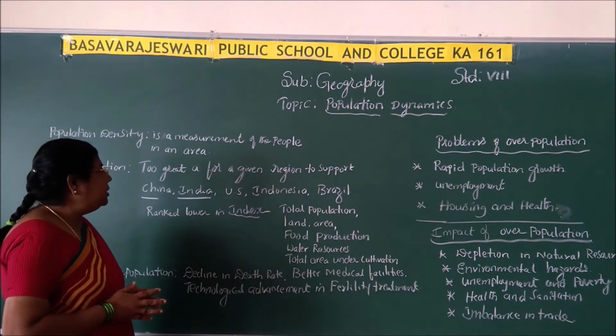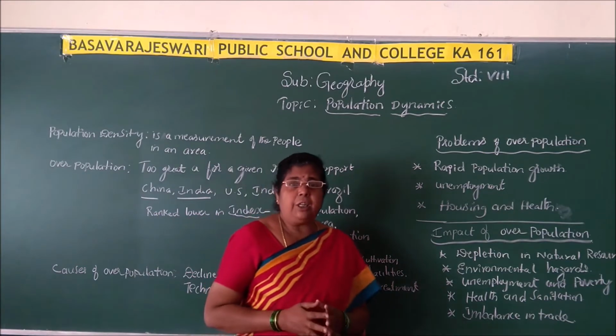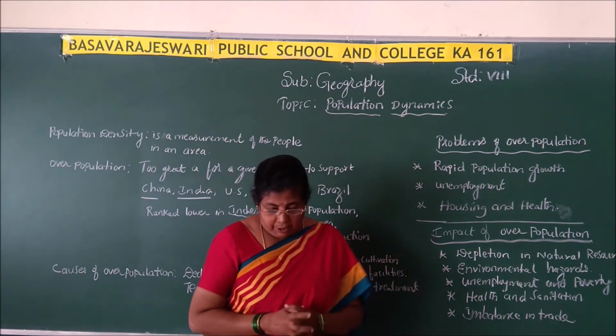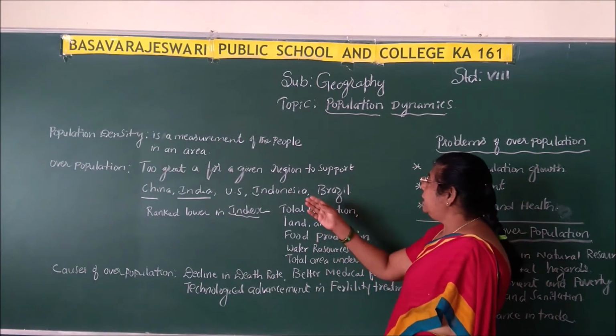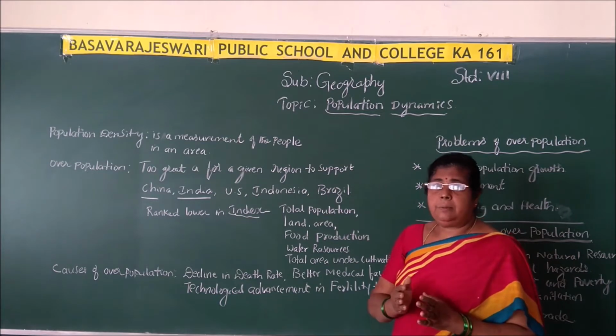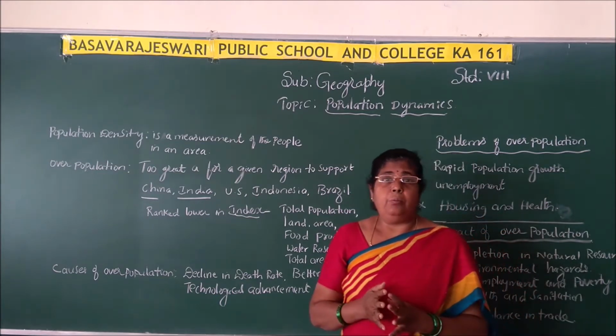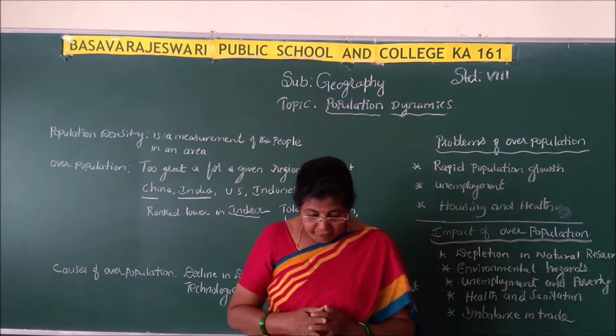Okay, too great for a given region to support. So like that we can define overpopulation. The term overpopulation means too great for a given region to support. The area is small and the population is more. Clear, children?